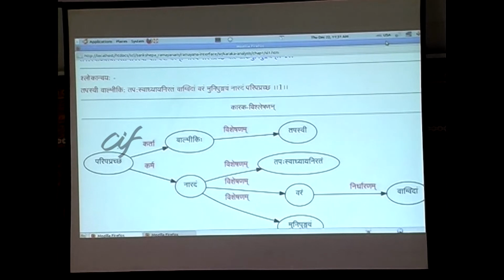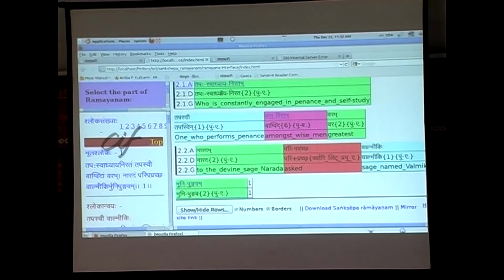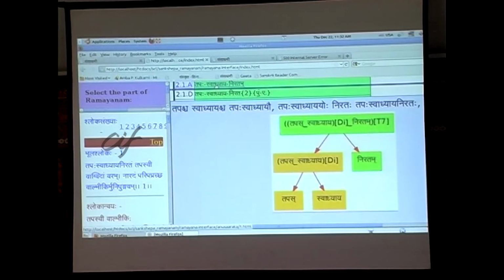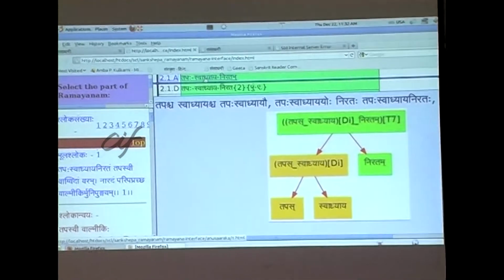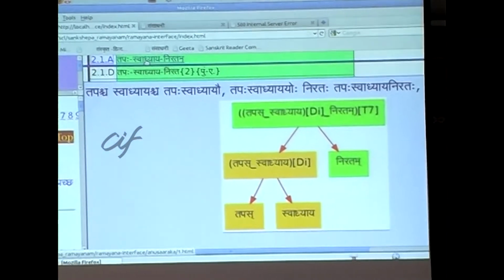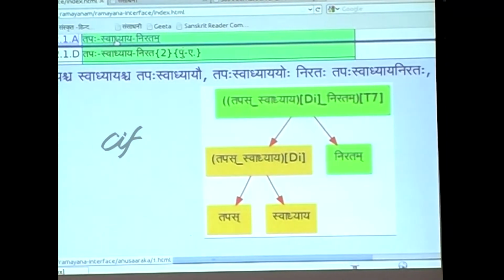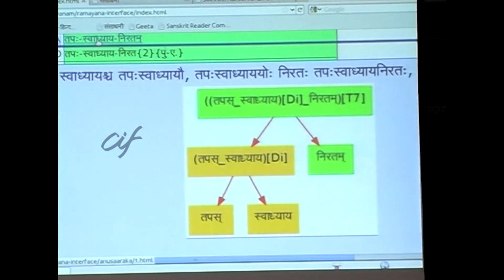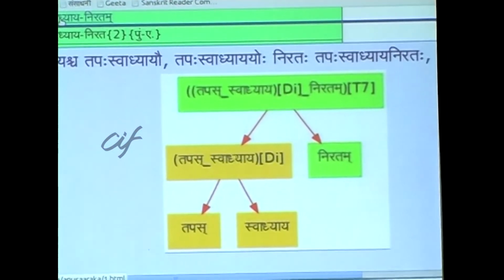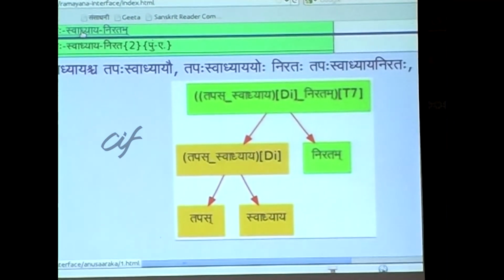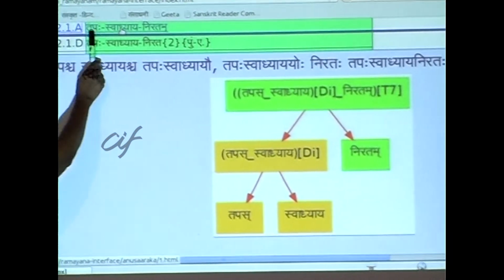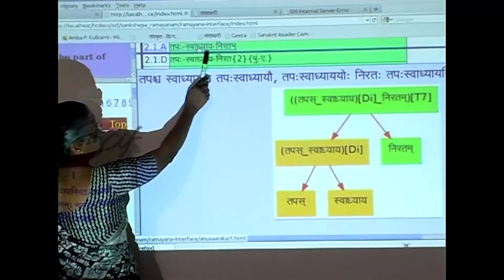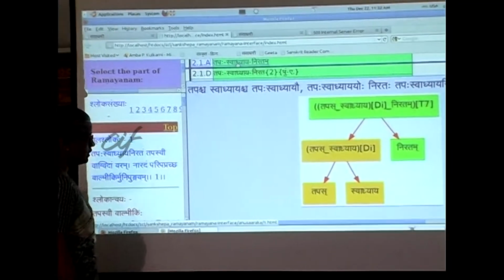If we want to understand the meaning of each of these compounds further, Tapasvadhyaya Niratam, what does it mean? So first, as I told you, we should have Samasta Pada Vichedaka, what are the components in it? The components involved in this compound are Tapasvadhyaya and Niratam.